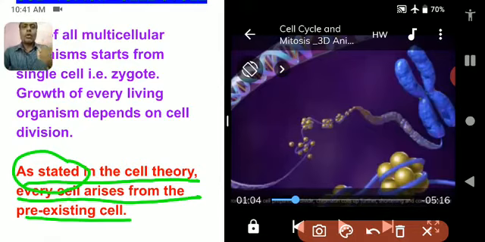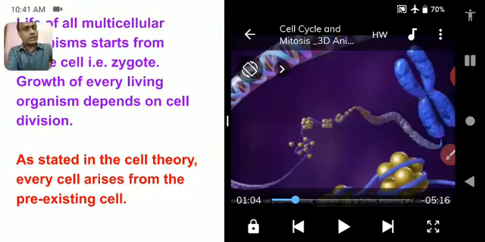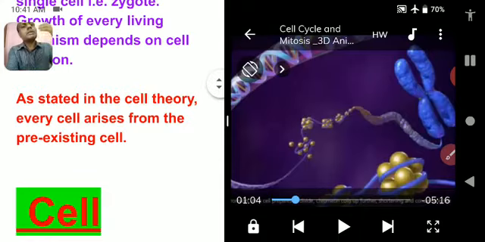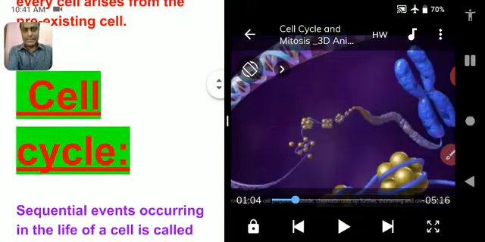Means whatever the number of organisms present in the world, they have come from pre-existing cells. Every organism or every cell arises on the earth due to some cell that was already present in the primitive ages. Now we are going to study about cell cycle.